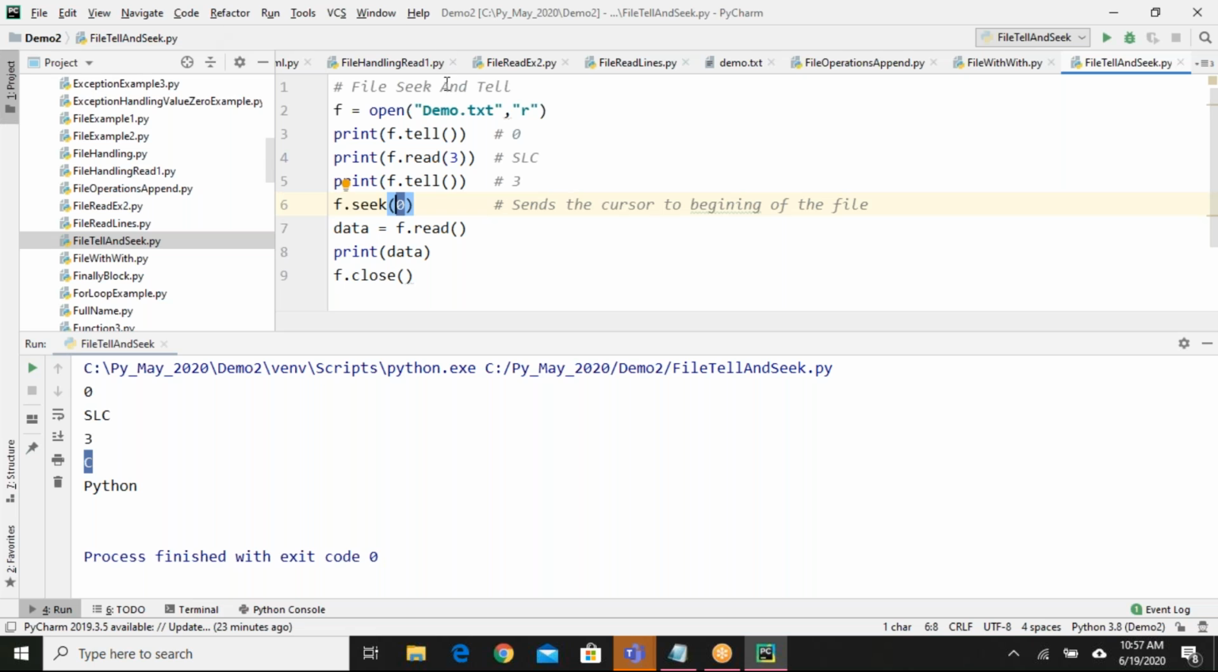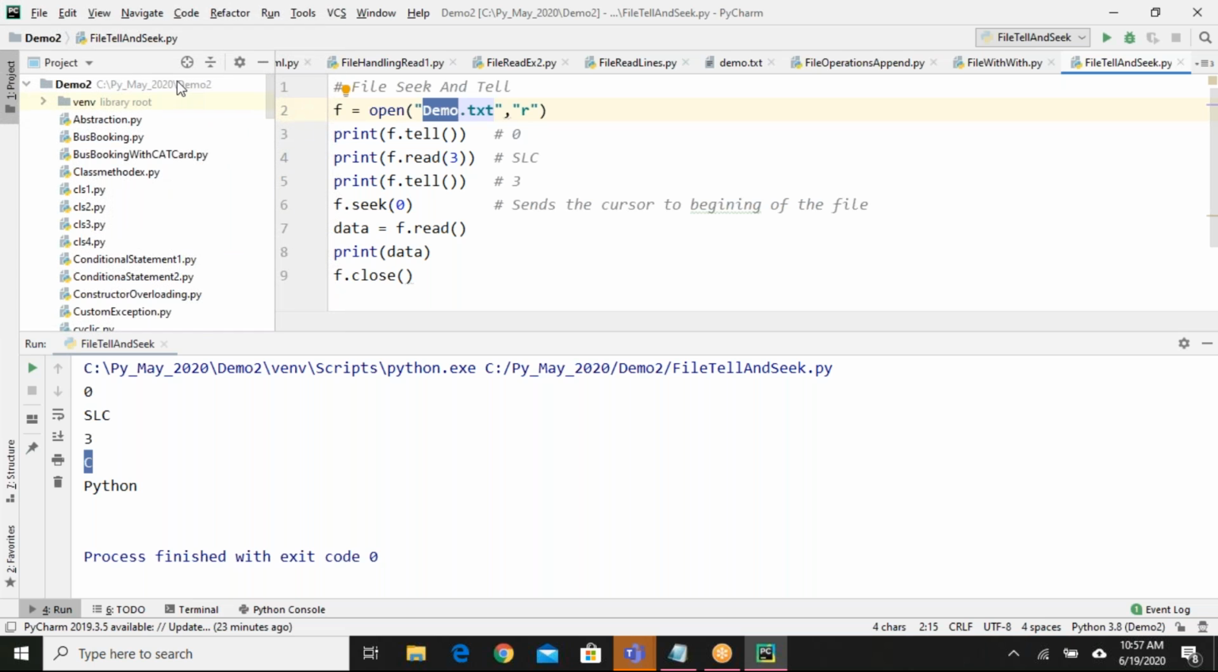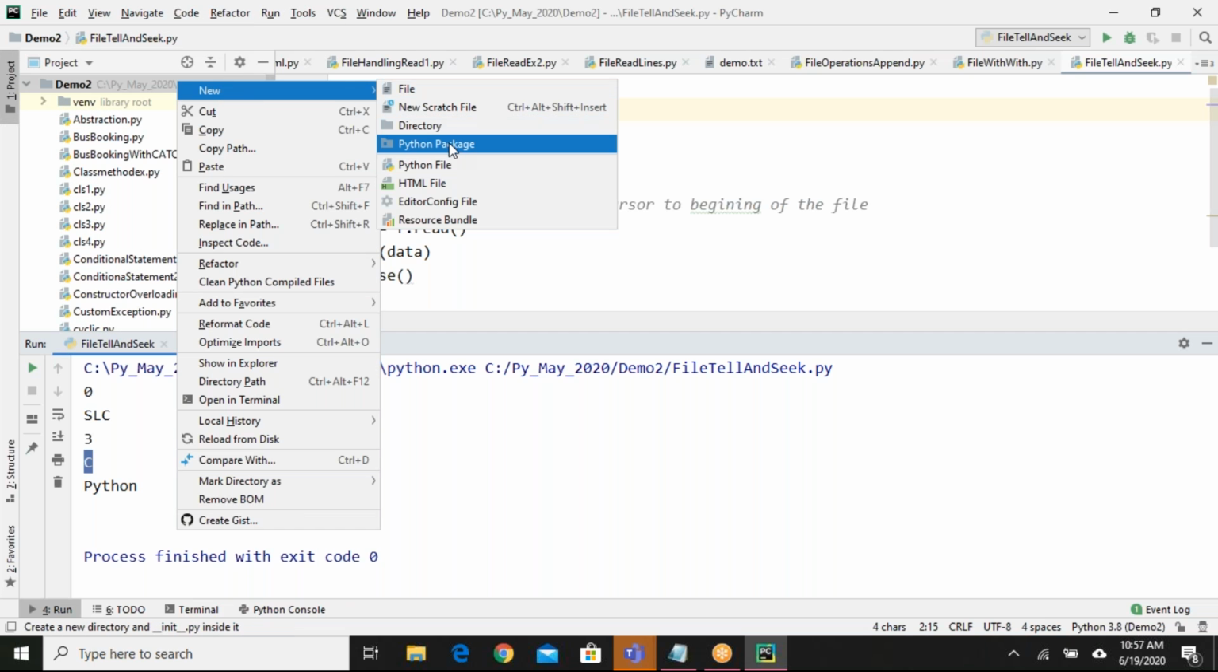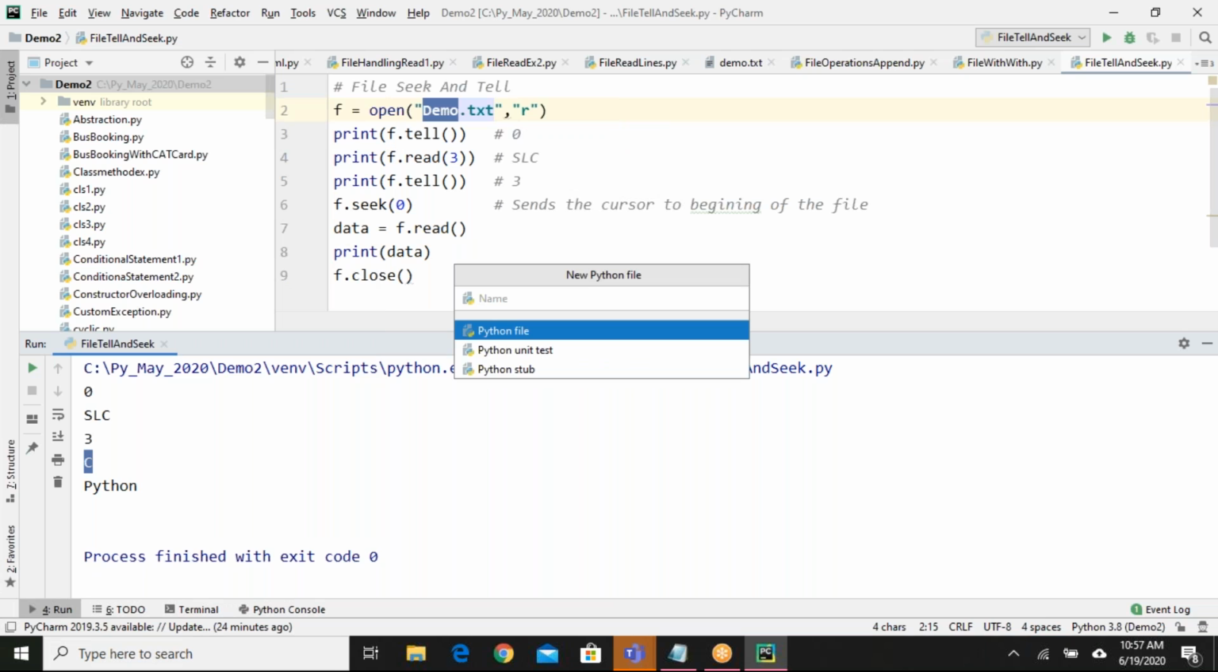Yes, just to show one example, I have taken demo.txt. Here you can use anything, that's not a problem. I have taken one file just to show all kinds of operations. So I have taken one file, that's it.